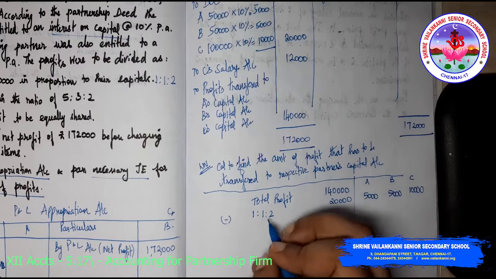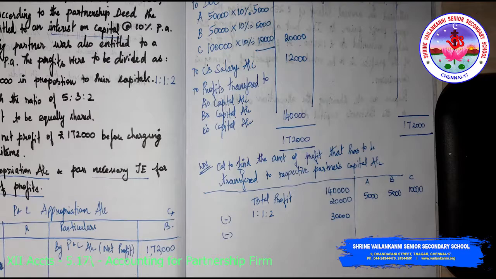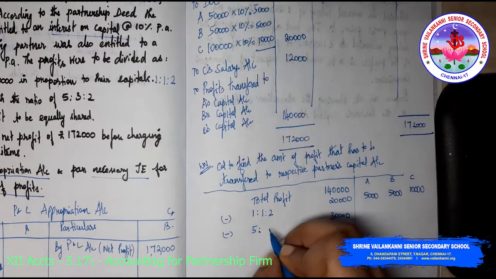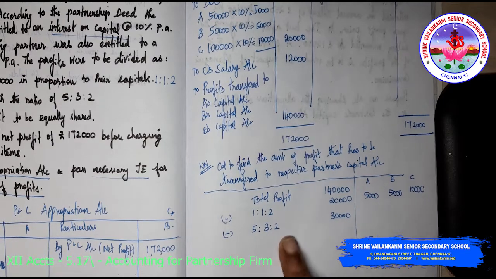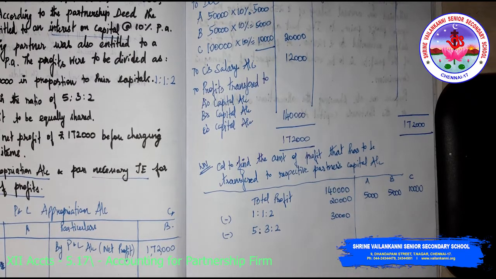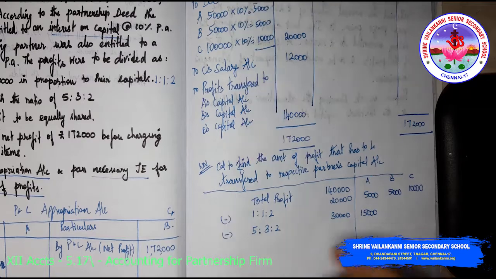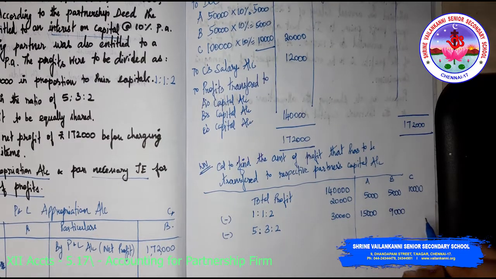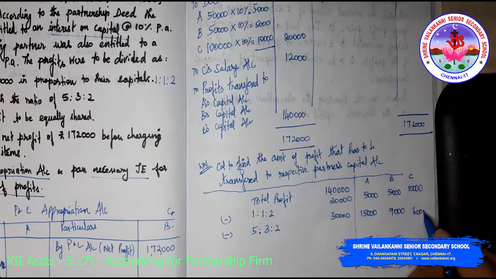The next 30,000 to be apportioned in the ratio 5:3:2, which comes to 10. 5 plus 3 plus 2 is 10. So 30,000 divided by 10 will be 3,000. 3,000 multiplied by 5 will be 15,000. 3,000 multiplied by 3, 9,000. 3,000 multiplied by 2, 6,000.